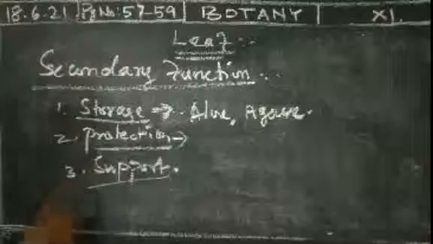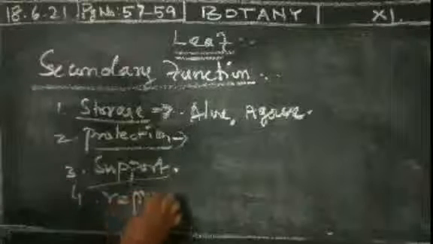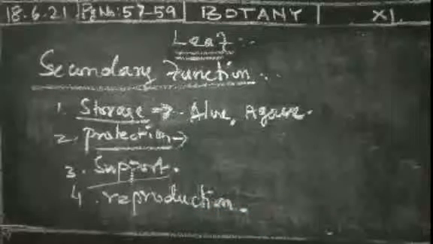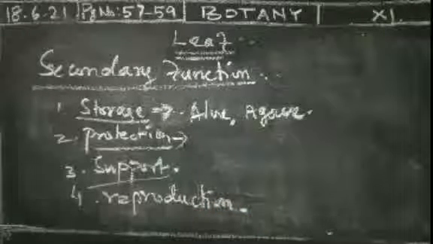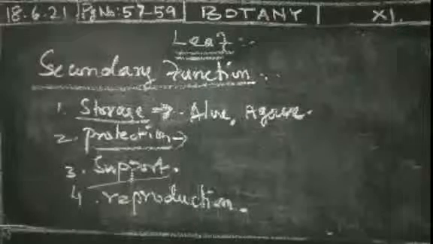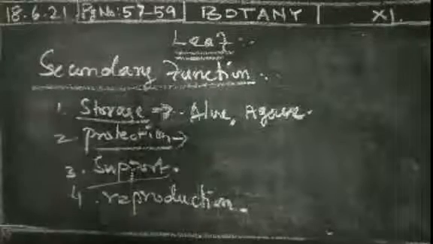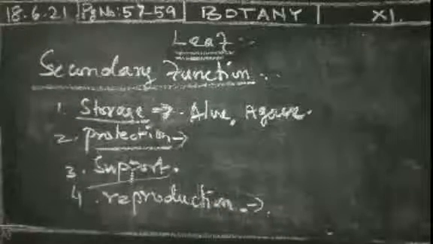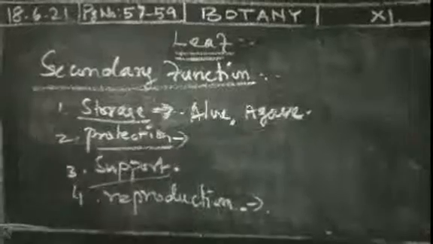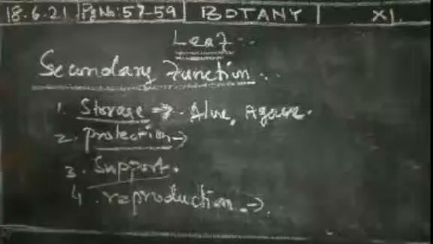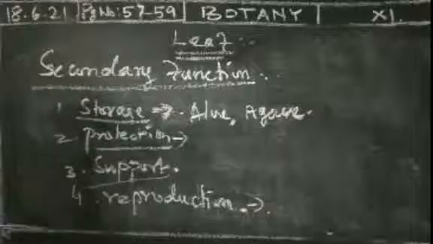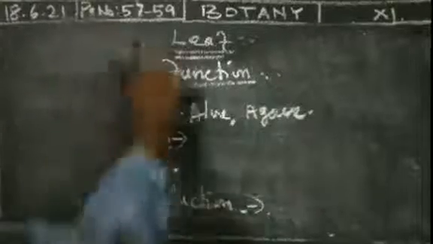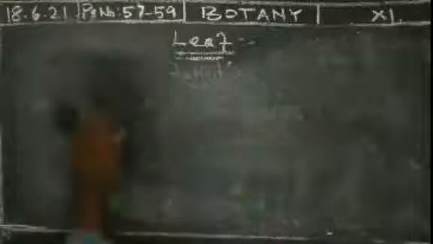And also reproduction. Reproduction is also involved through the leaf. Bryophyllum is a good example. Bryophyllum, Begonia and Zamioculcas come under this reproduction process. With the help of a leaf, it will produce another new plant, that is called reproduction. These are the main secondary functions of a plant leaf: storage, protection, supportive function and reproduction. Okay, these are the primary and secondary functions. Next we pass on to another one.